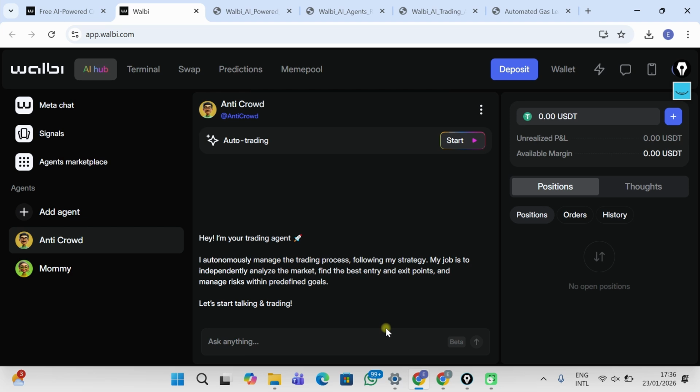So you get this. Hey, I'm your trading agent. I autonomously manage the trading process following my strategy. My job is to independently analyze the markets, find the best entry and exit point, manage risk with predefined goals. So am I okay with anti-crowd? Do I want to use it? Yes, I think I want to do that. So let's click on start.